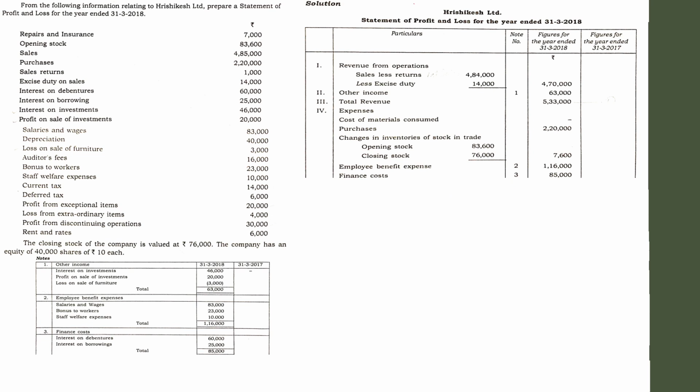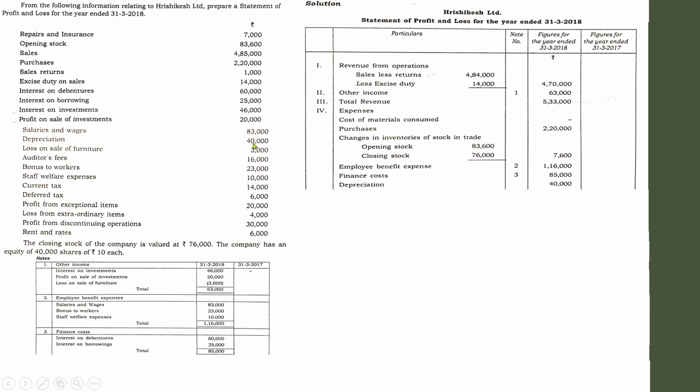After finance cost, another important item, depreciation. In the format you might not have seen depreciation, but depreciation is a common item, so that has to be considered. Next one, depreciation. In the question, depreciation is directly given, 40,000.